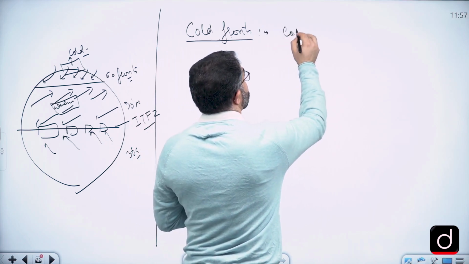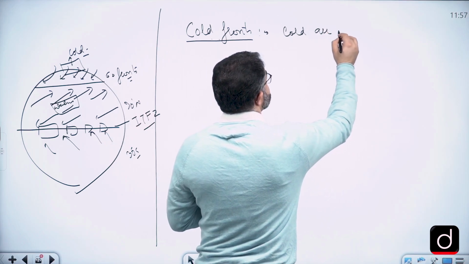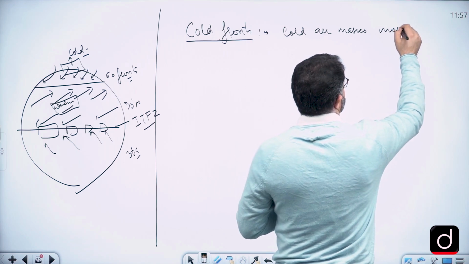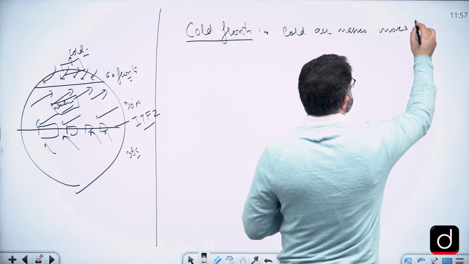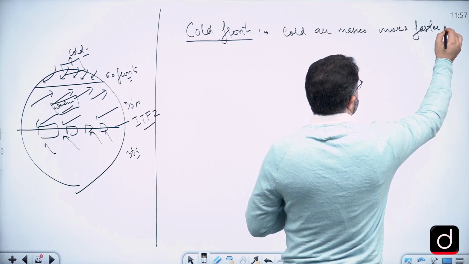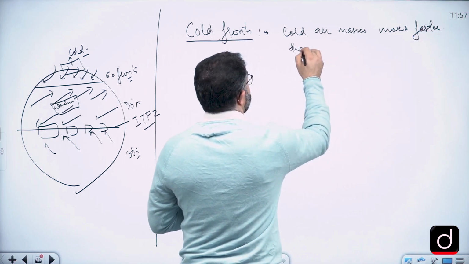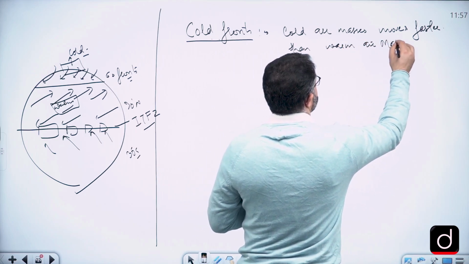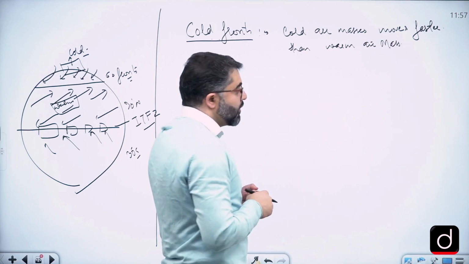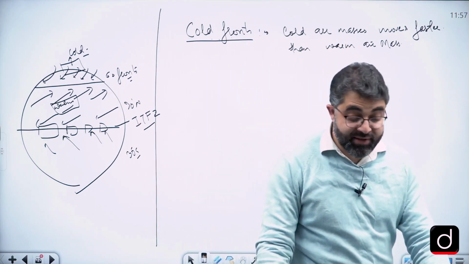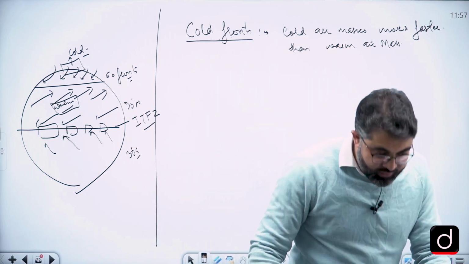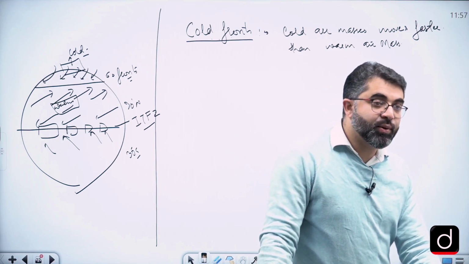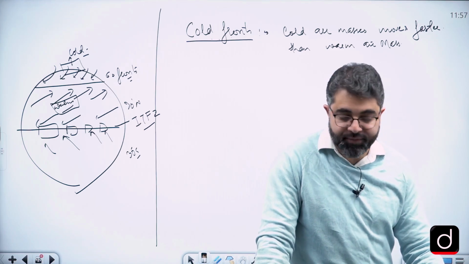is formed when cold air mass moves faster than warm air mass. Cold front is formed when cold air mass moves faster than warm air mass. Now, I must tell you one thing, that a lot of people have confusion related to this. A lot of questions are asked to us related to this cold front moving faster.